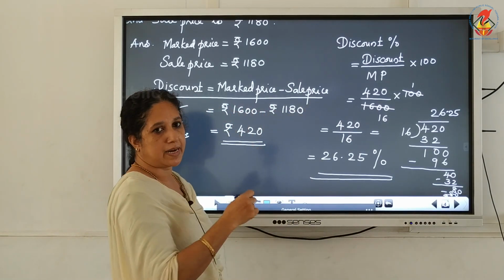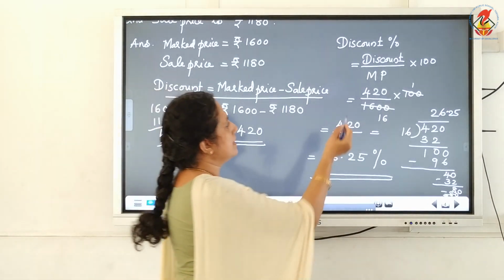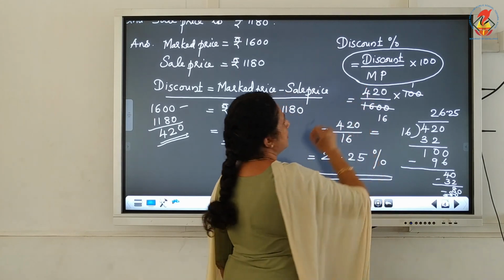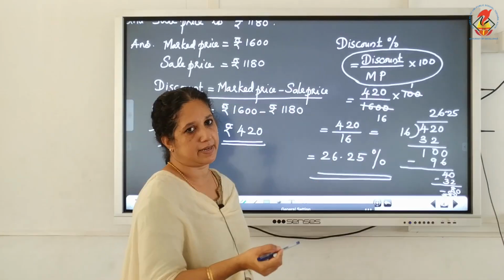So in order to find out the discount percent, first of all you have to find out the discount. Discount will be equal to marked price minus sale price. Then we can find out the discount percentage, discount divided by marked price into 100.